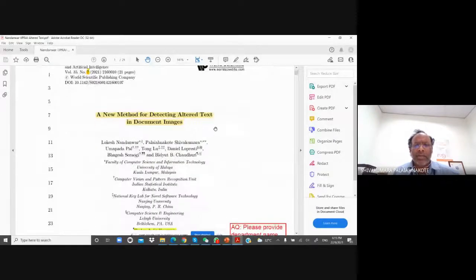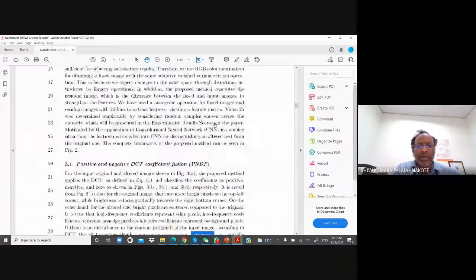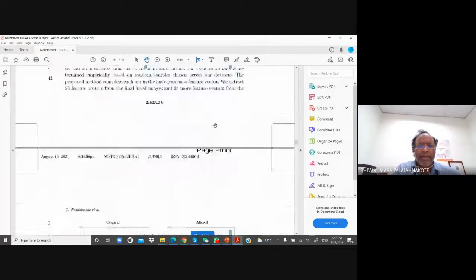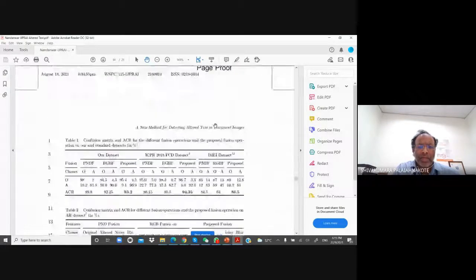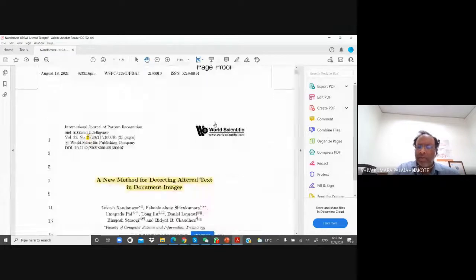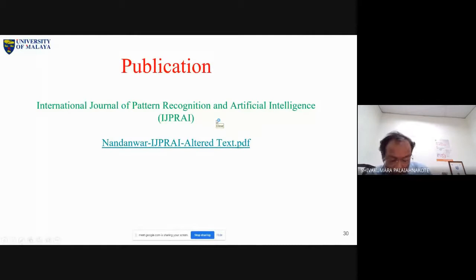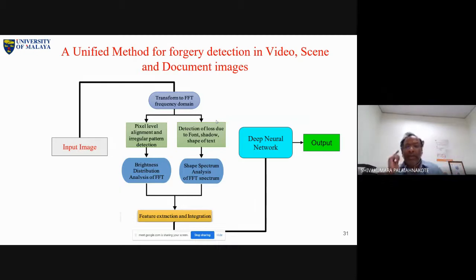Look at this again. We just received it for proofreading. It's for a journal. Earlier we got a paper in a conference, and the conference people found it a good work. Then they asked us to extend this work for a journal. This is the final one. I'll just quickly finish this, maybe another 5 to 10 minutes.